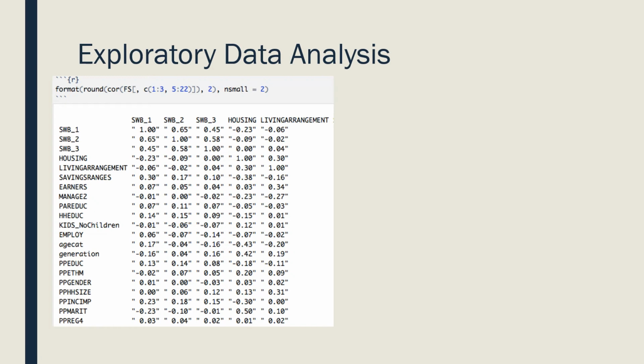The next thing that I did was look at correlations amongst my independent variables, just to get an idea if there was anything that I would need to be aware of as I moved forward, potential things to cause issues. Definitely some correlations and slight correlations here. Life satisfaction and future optimism surprised me a little bit. Future optimism and the idea of working hard today equals future success correlated as well. And then things that didn't surprise me at all: levels of education were correlated together, age and generation, those sorts of things.